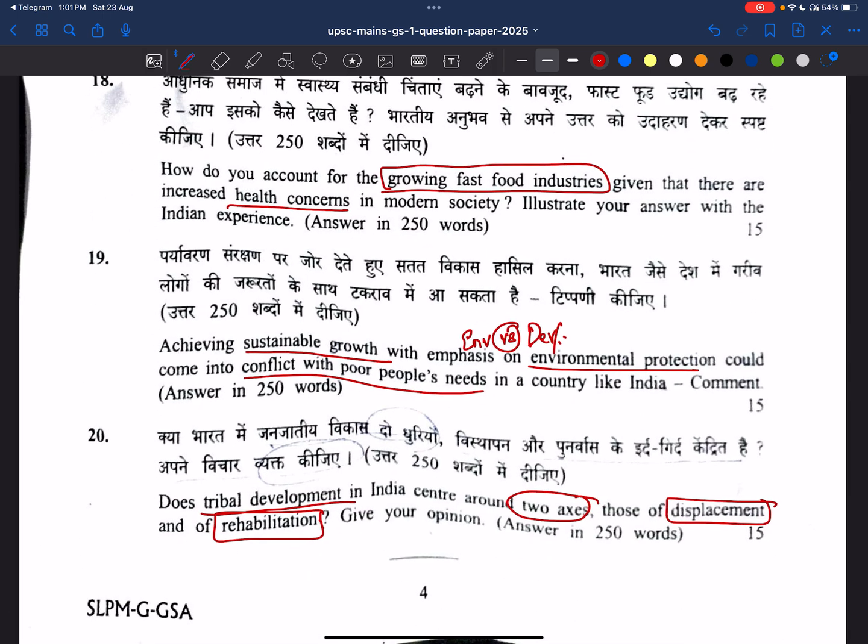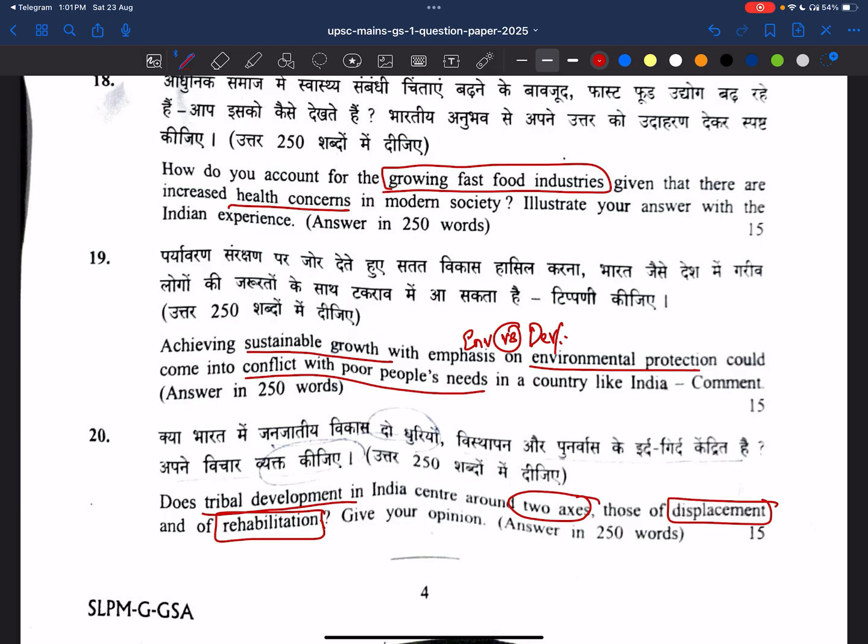Now, how do you account for growing fast food industries? Food processing, definitely UPSC will be asking about food for sure. So she is asking about what? Fast food industries, and that too linked with health concerns. So we can write like Maggi. It was in the news because of the allegations it had.